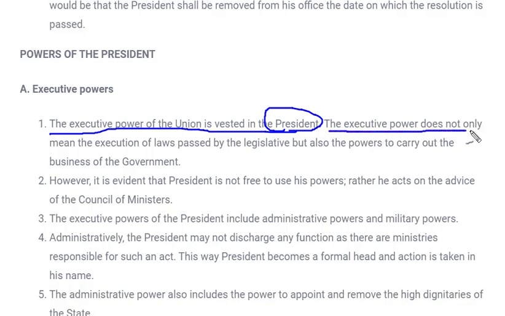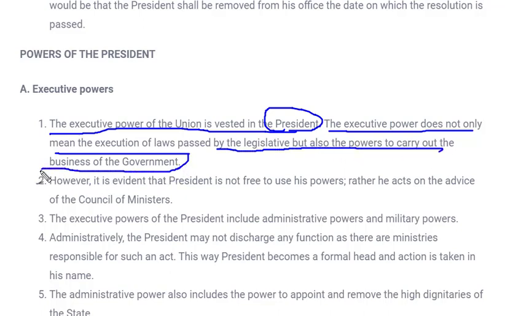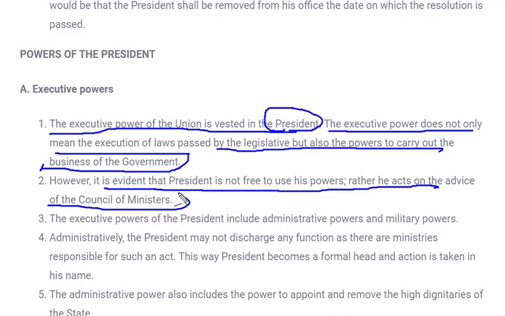The executive power does not only mean the execution of laws made by the legislature, but also the power to carry out the business of government. That means whatever the government is doing, the president is responsible for that. The president is head of the government. However, it is evident that the president is not free to use his power, rather he acts on the advice of the council of ministers. We know very well how this government works.